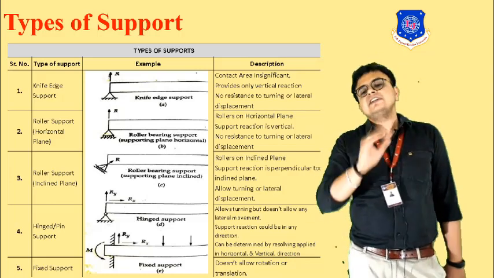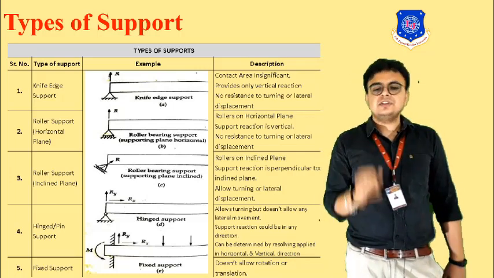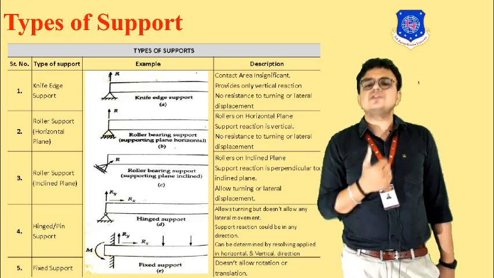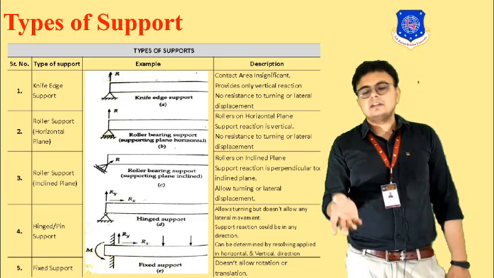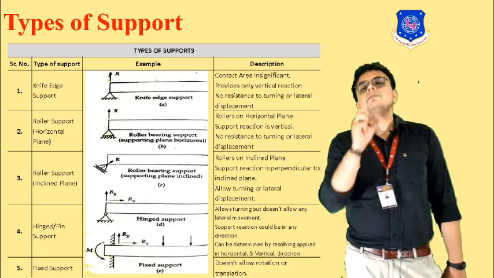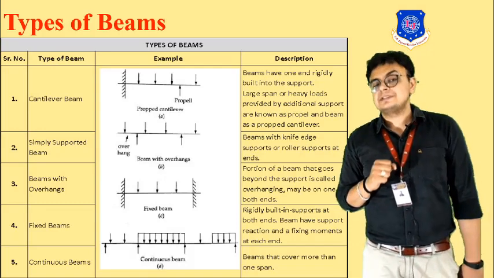And last is the fixed support. It doesn't allow any kind of rotation or translation. It is just fixed. It is very much rigid. It's the most rigid type of support. It will not allow any kind of displacement, neither rotation nor translation. It will be fixed. Going towards the next, that is the different types of beams.